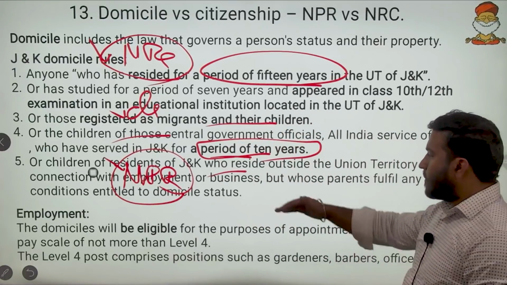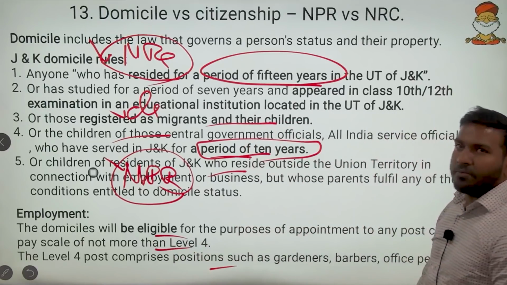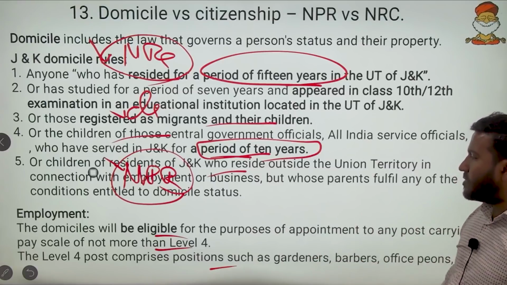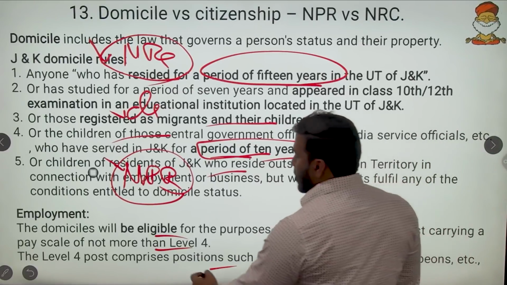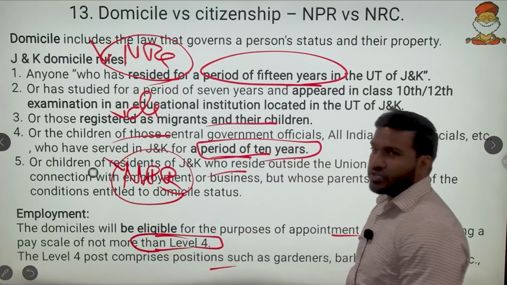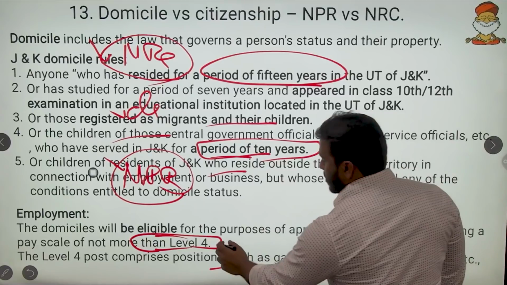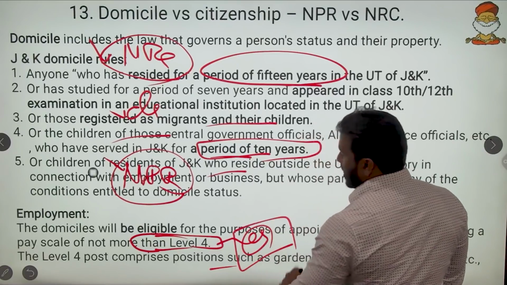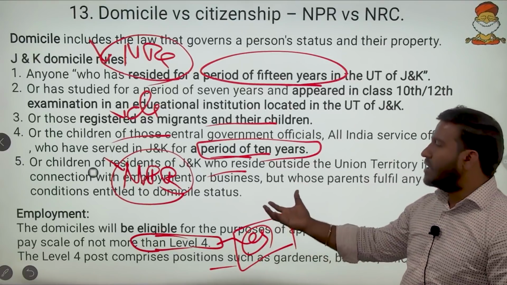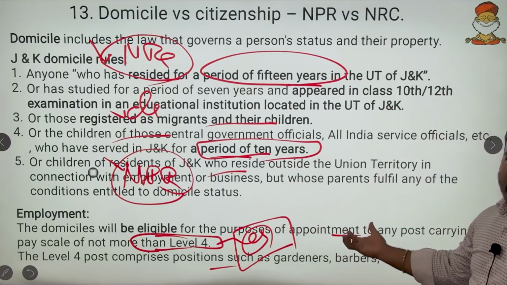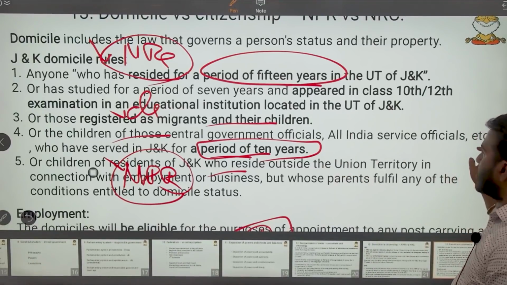Here the domicile law also gives eligibility for employment. It says that domiciles will be eligible for appointment to any post or pay scale not more than level 4. So level 4 and below are only for domiciles. Only for those native people are the level 4 and below jobs kept. This is basically for welfare purposes. At least we have to give them such posts in a reserved category. Above that, anyone can come and take it. So at least that has been added.